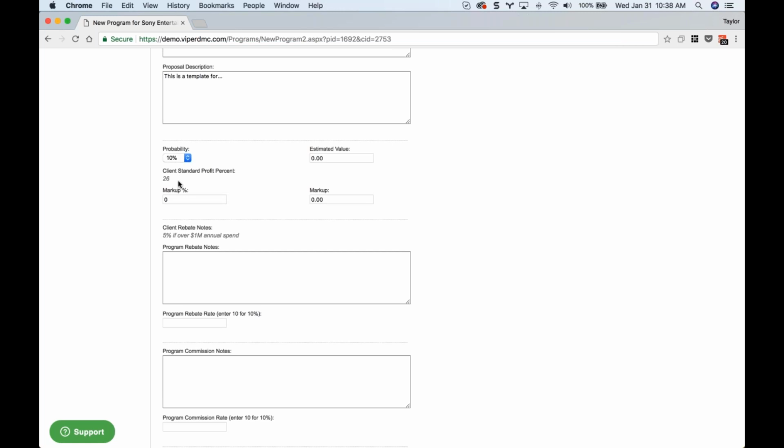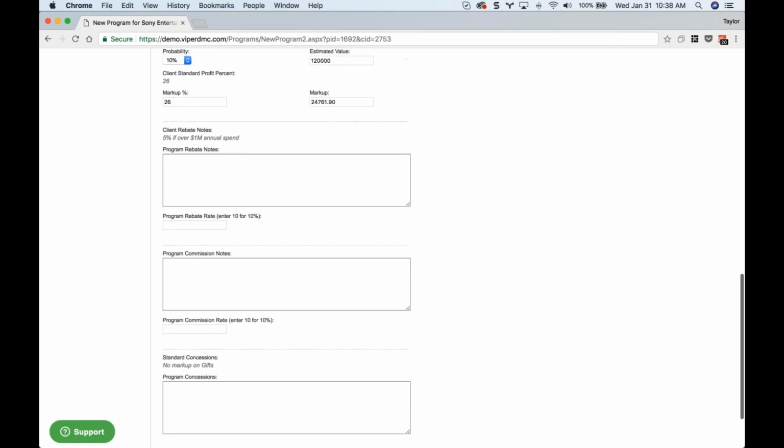If it's left empty, this field won't show, but this will now indicate that you typically do a 26% markup with this client. So I'm going to put that in there. The rest of the fields here, estimated value is nothing new. Put that in and we'll get our calculated markup for this program.